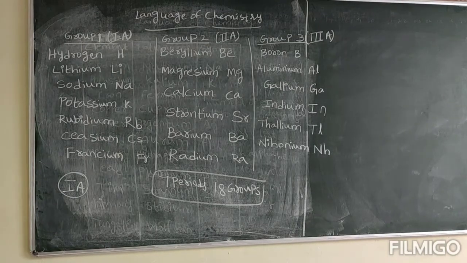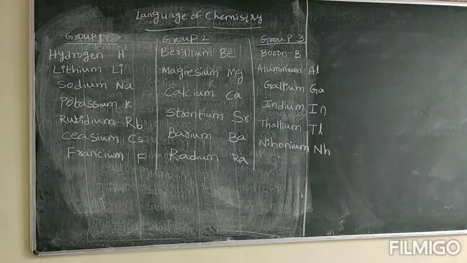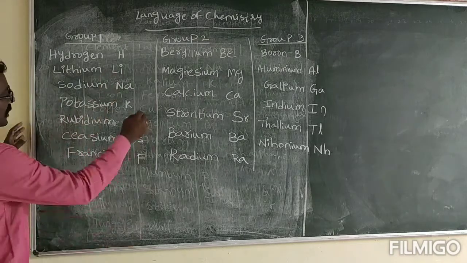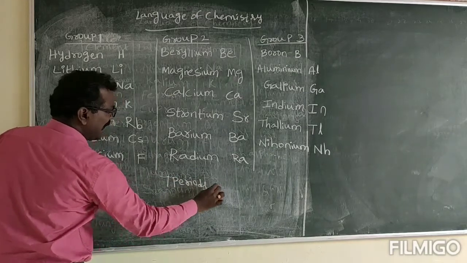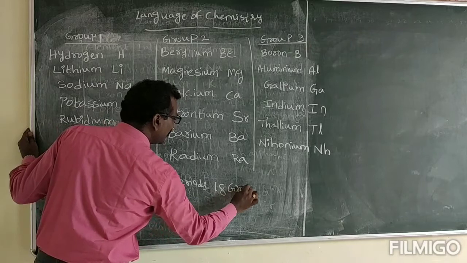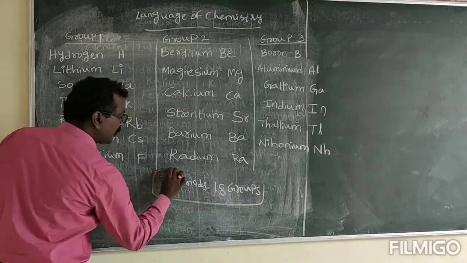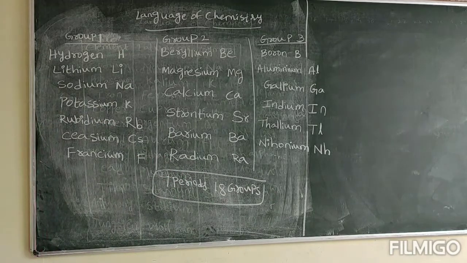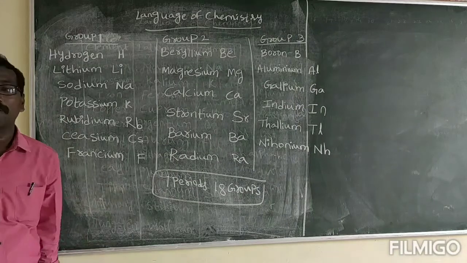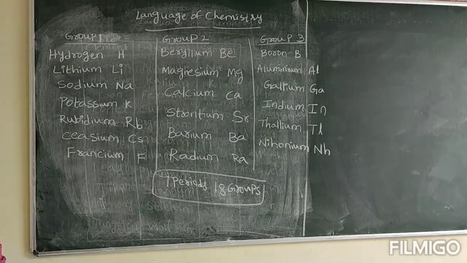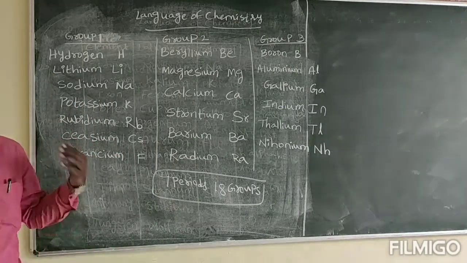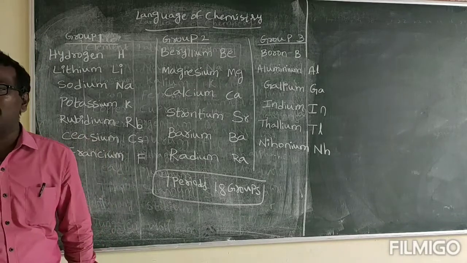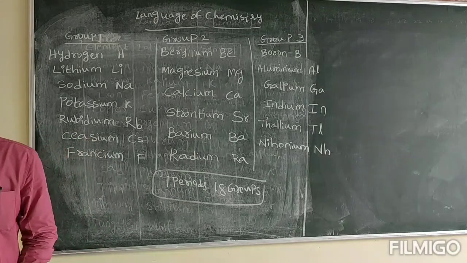Please make a note of this. The modern periodic table consists of 7 periods and 18 groups. Now I will request you to read up to 8 groups. Only 8 groups we will learn. After that, what is the need of reading this? You will get the answer for that.